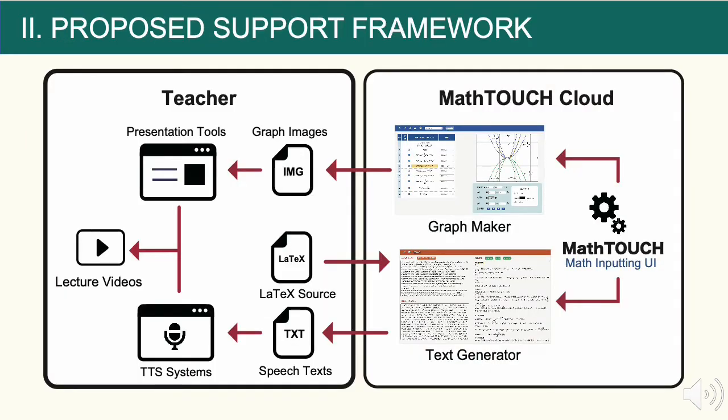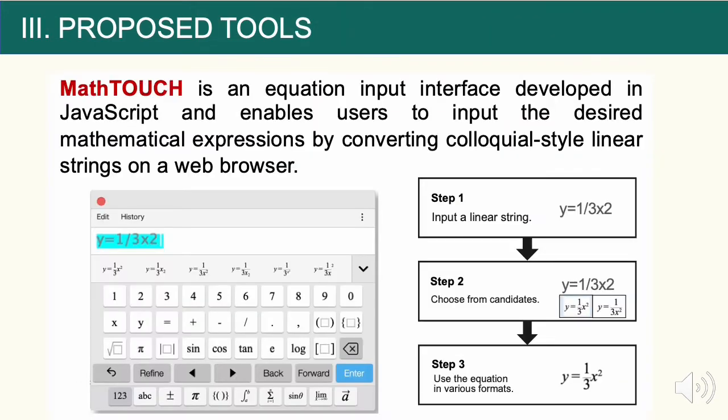A support framework was introduced for STEM educational materials. The framework consisted of 2 types of tools, namely a graph maker and a text generator for TTS systems. The following figure displays the proposed framework of online support tools for creating lecture videos. The proposed framework, MathTouch Cloud, provides various tools for creating educational materials, including mathematical expressions. The MathTouch input interface is the crux of the framework.